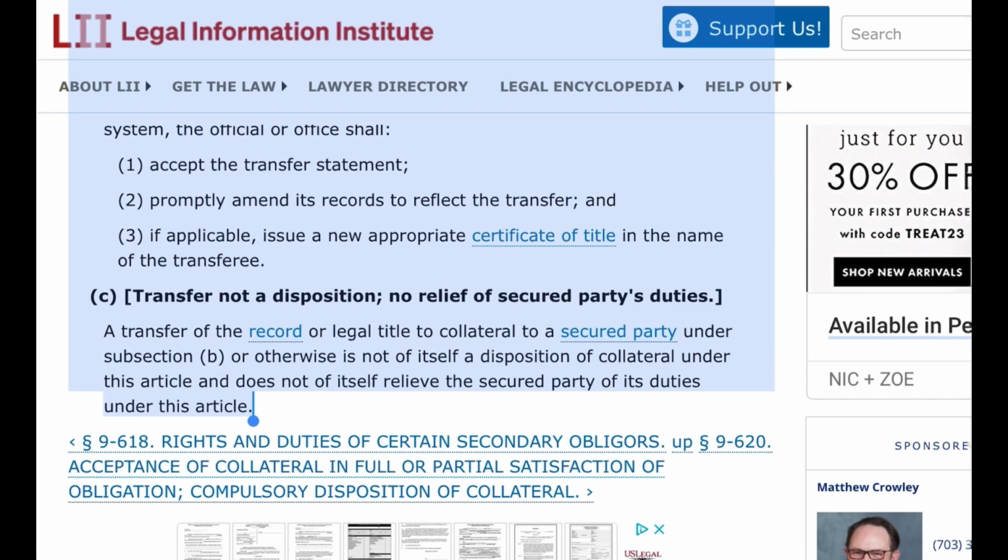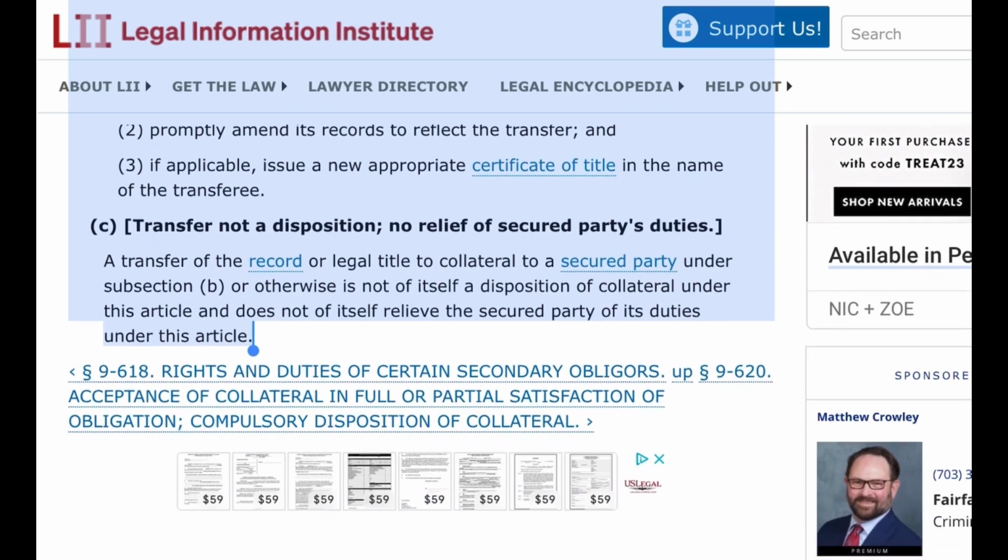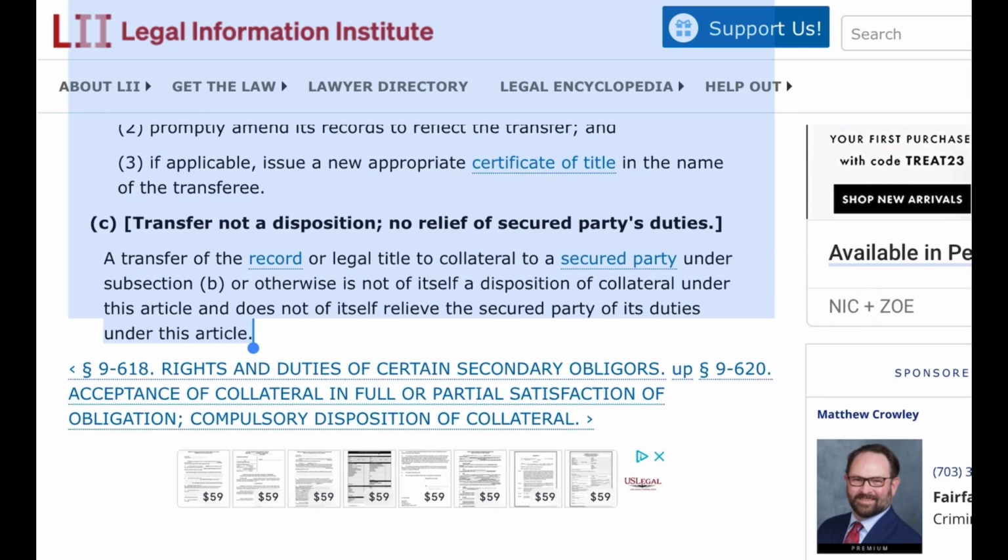C. Transfer not a disposition. No relief of secured party's duties. A transfer of the record or legal title to collateral to a secured party under subsection B or otherwise is not of itself a disposition of collateral under this article and does not of itself relieve the secured party of its duties under this article.